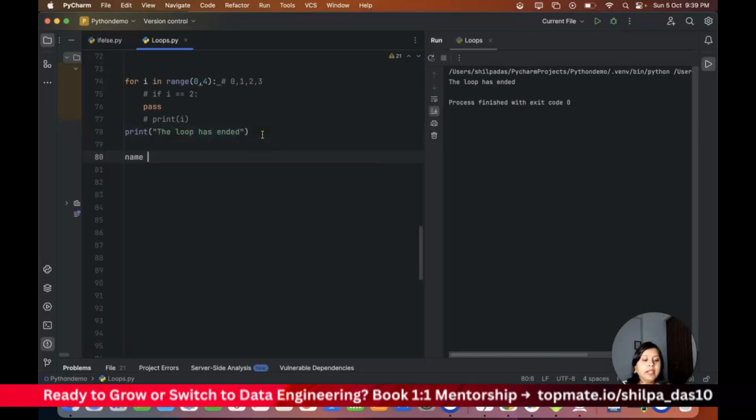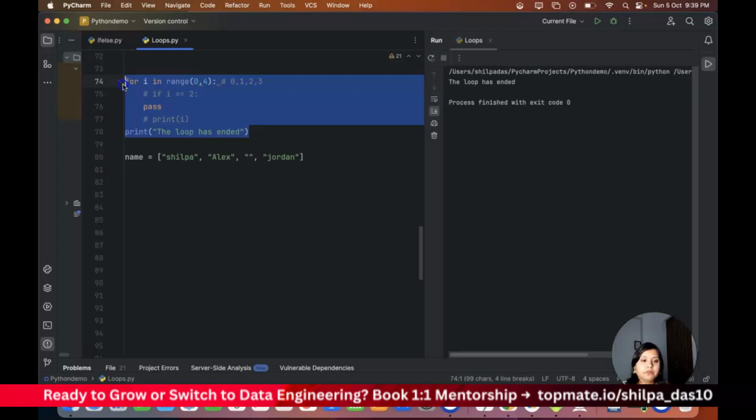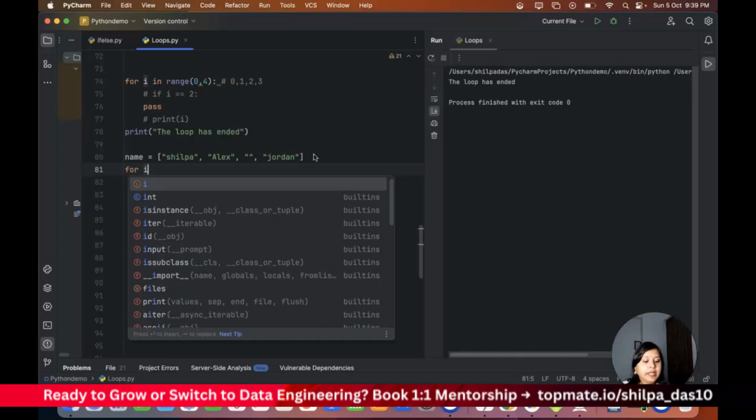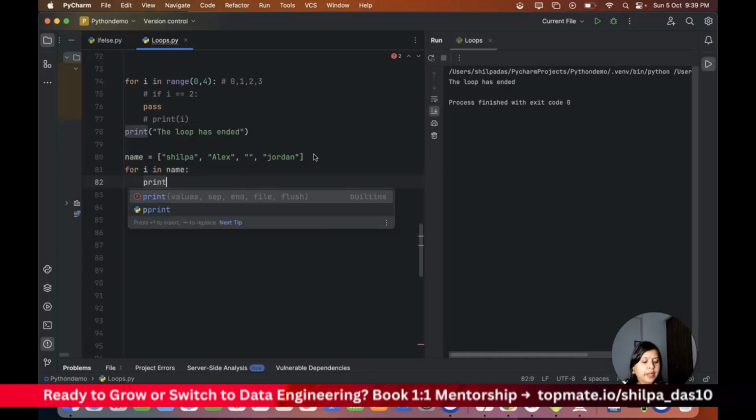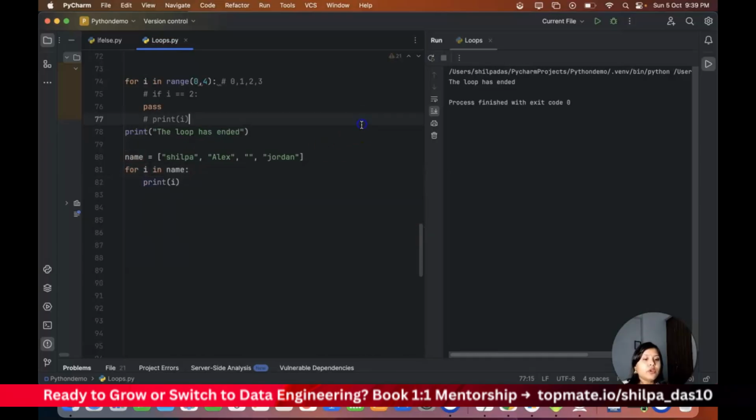Okay, so let me have some names. Let's say the names are Shilpa, Alex, and I don't have a name here, and Jordan. Okay, these are my names. Now what I want to do is iterate through each element: for i in name, print i. So it's going to print everything.